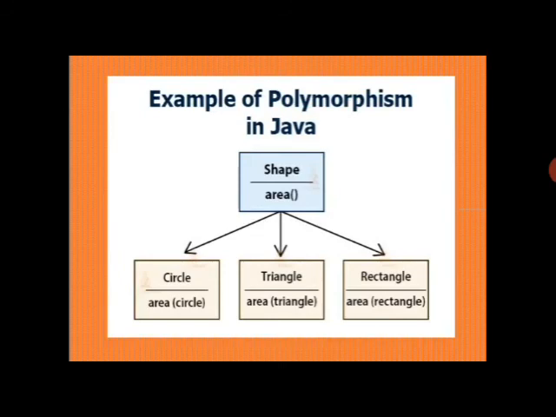Like area of circle, what is the formula to calculate the area? Pi r square. The second one has a different formula, and the third one also has a different formula. So all the functions have the same name, area, area, area, but the definitions are different. So this is polymorphism.